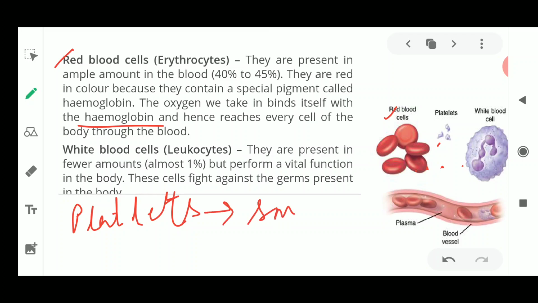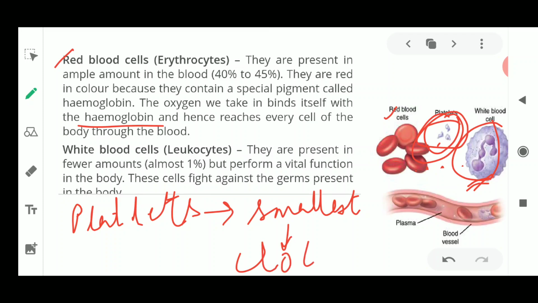Okay, these are the smallest cells present in the blood. This is a diagram of the platelets, and these are the diagrams of the WBCs, and these WBCs contain a nucleus. Please remember. Platelets are very small cells, and they help in the clotting. Now, what is this clotting?